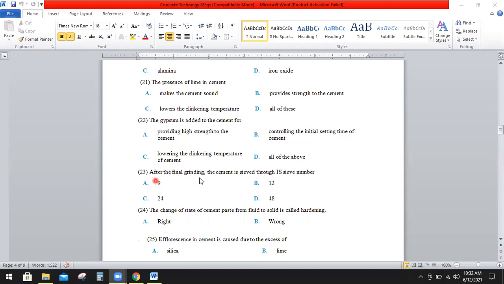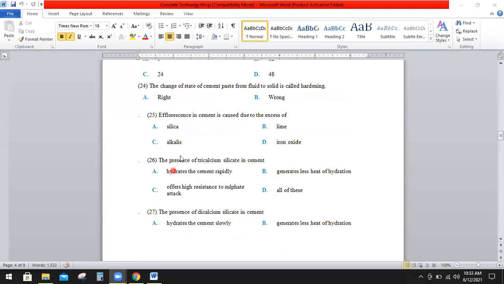After the final grinding, the cement is sieved through IS sieve number A, 9, B, 12, C, 24, or D, 48. So the right option is A, that is 9. Question number 24 is the change of state of cement paste from fluid to solid is called hardening. A, right, B, wrong. So the right option is B, that is wrong.